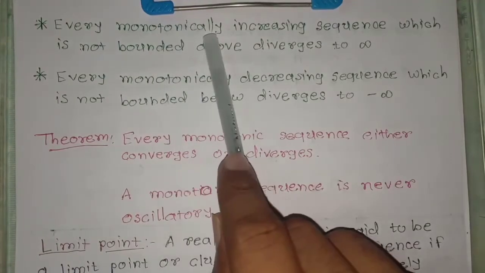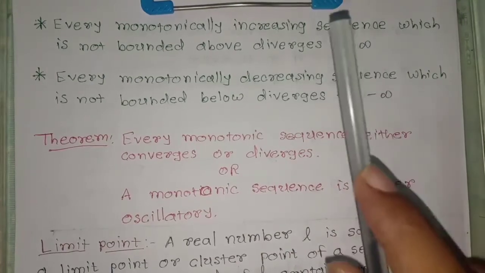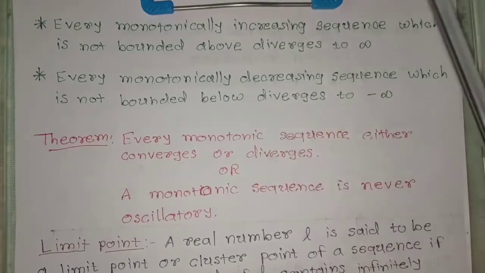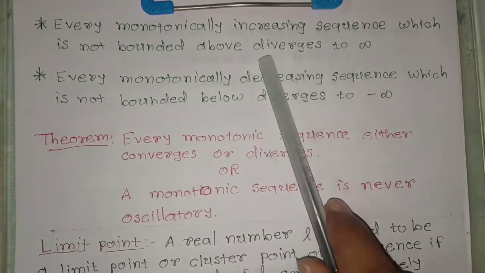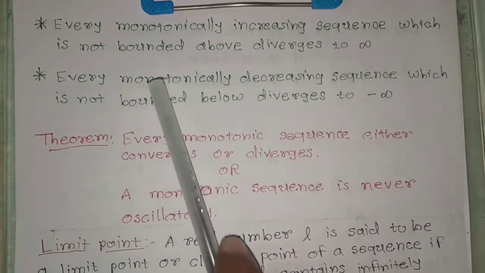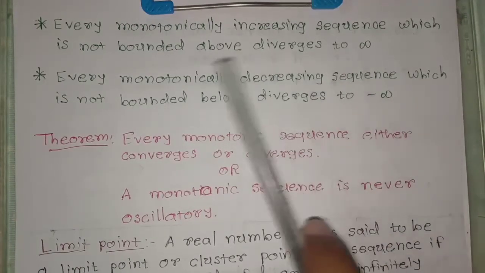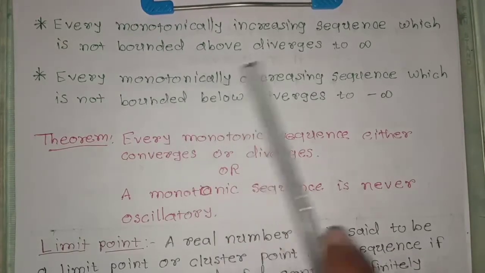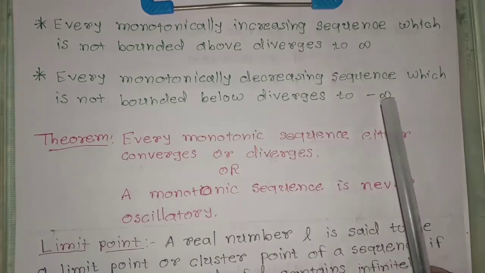Next, every monotonically increasing sequence which is not bounded above diverges to infinity. Consider the sequence n, it is bounded below and also it is a monotonically increasing sequence, and we know that the sequence n is divergent and it diverges to plus infinity. Similarly here, every monotonically decreasing sequence which is not bounded below diverges to minus infinity. Here you can consider the sequence minus n, and we know that the sequence minus n is monotonically decreasing and also it is divergent and it will diverge to minus infinity.